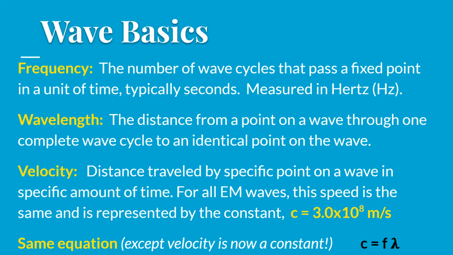So we're going to rewrite that equation as c equals f times lambda. That's our constant velocity, speed of light, equals frequency times wavelength. Okay, so it's still velocity, it's just now it's the same velocity every single time. All right, so a lot of this should look familiar. The only new thing up here is this speed of light constant.